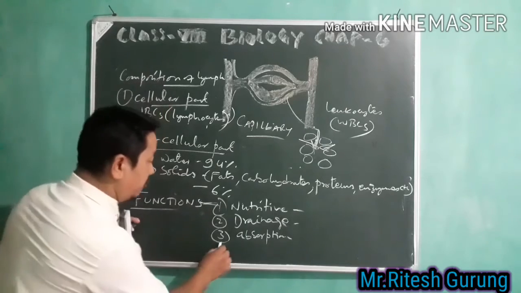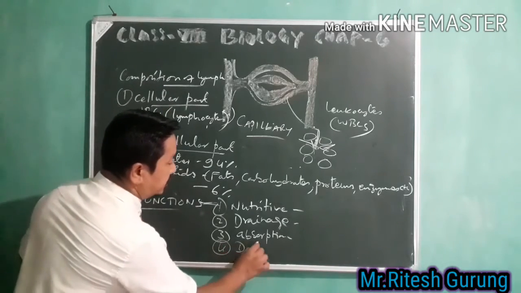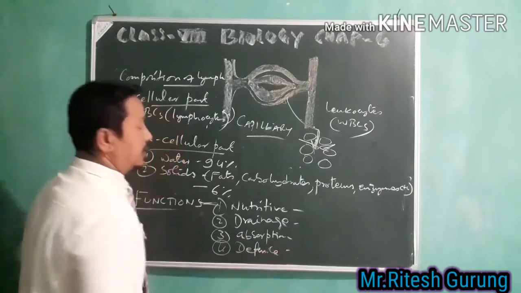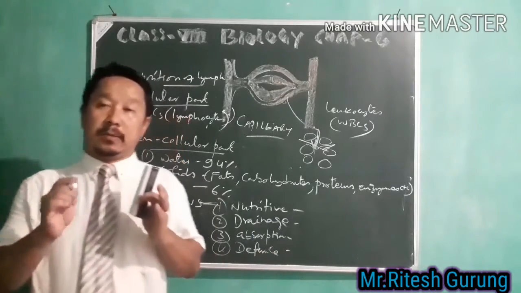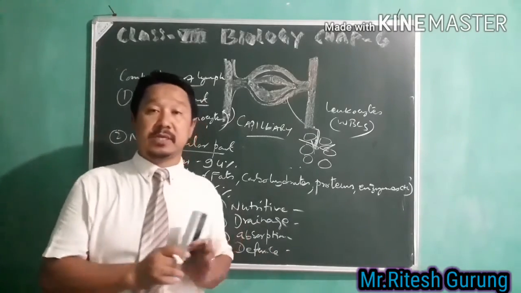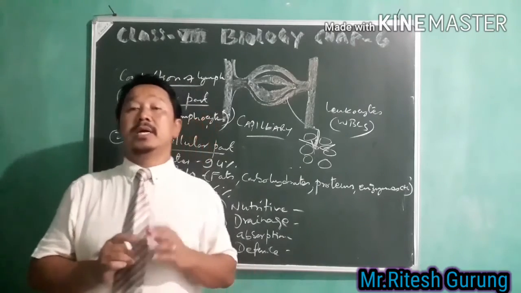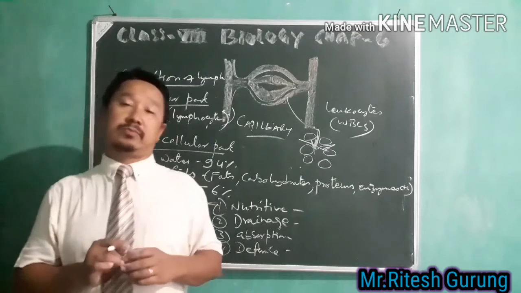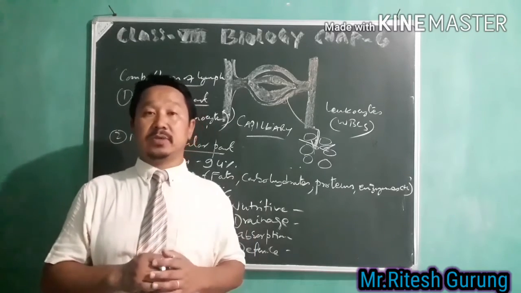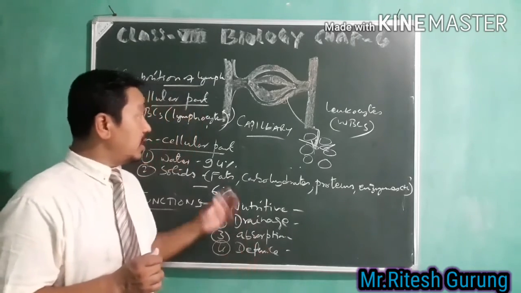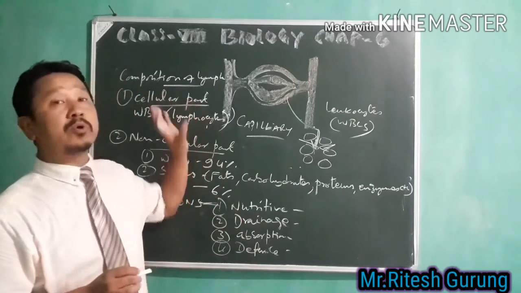Then the fourth one is your defense. Your lymph is a fluid substance in your body which also defends us from different kinds of germs, because lymph contains especially lymphocytes.